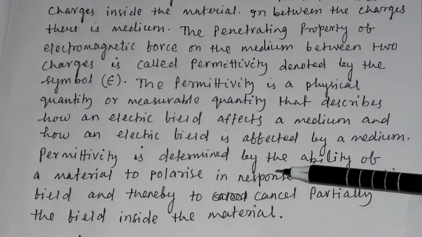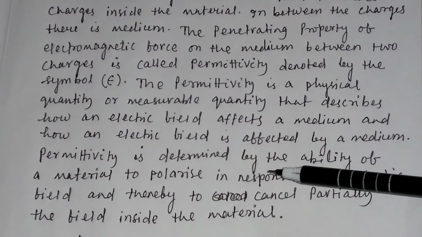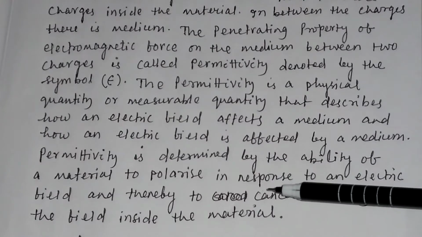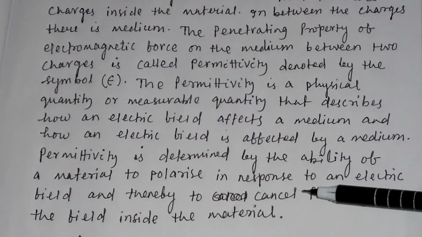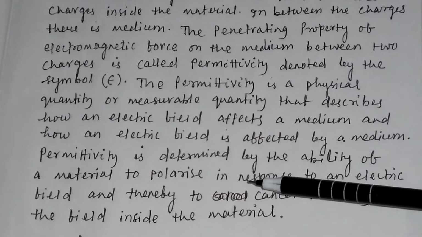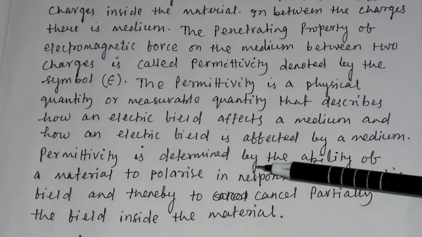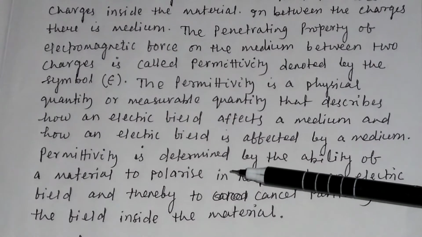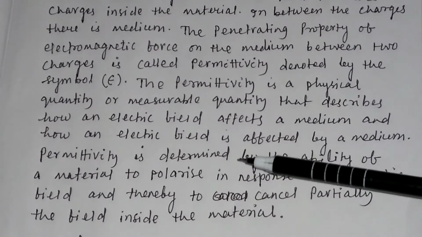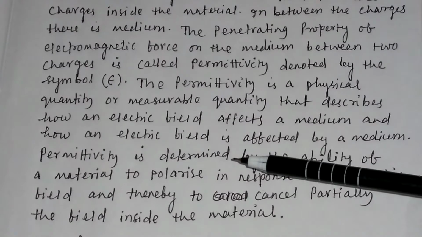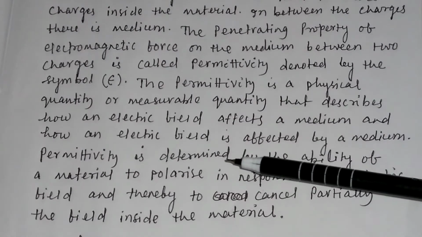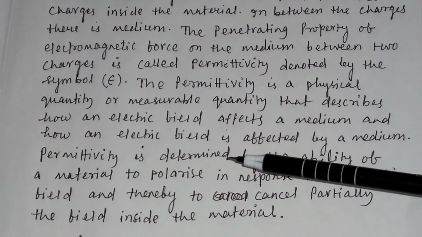Permittivity is determined by the ability of a material to polarize in response to an electric field. That is, how a material gets polarized when an electric field is applied, and the ability of the material to polarize gives us the permittivity of the medium.